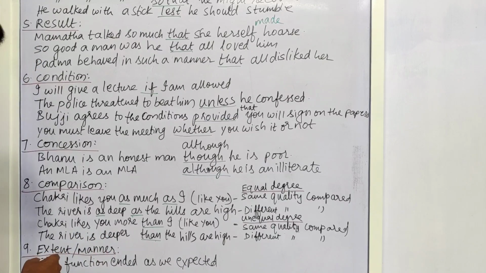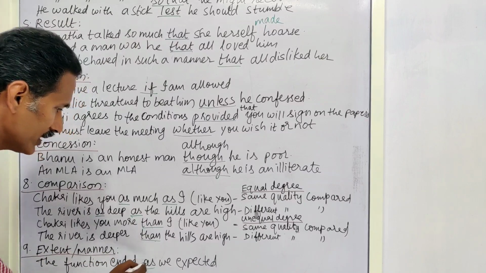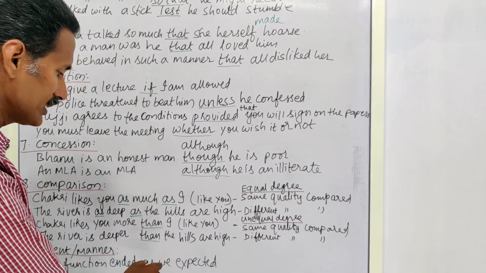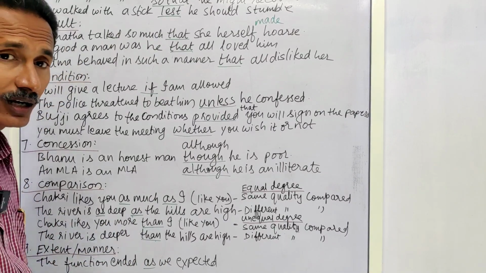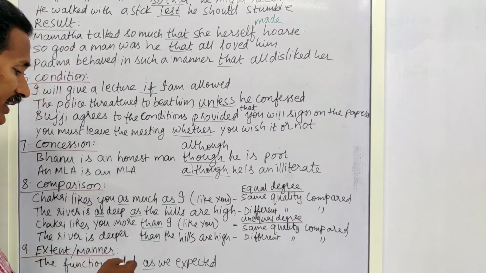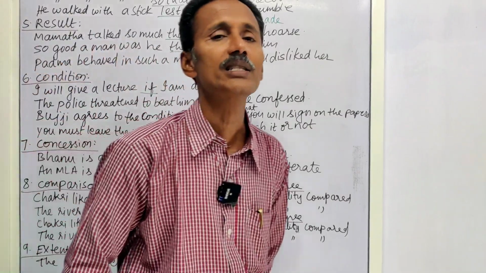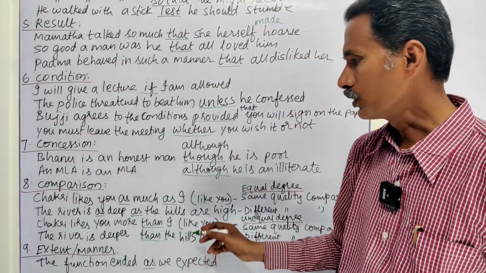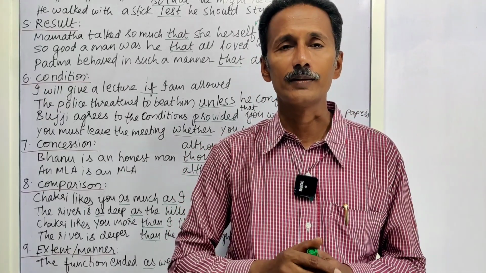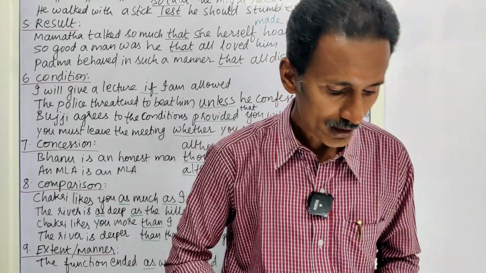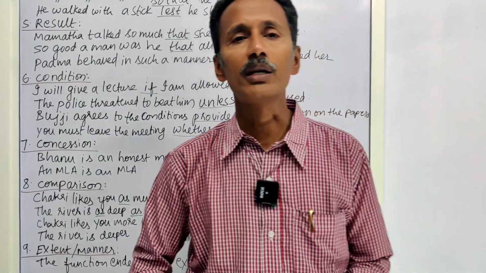Next one, last one is extent or manner. Extent, the function ended as we expected. So this is about extent or manner. In what way did the function end? The function ended as we expected, as we guessed. Okay, so these are subordinating conjunctions. Okay, so with this the conjunctions chapter can be concluded.